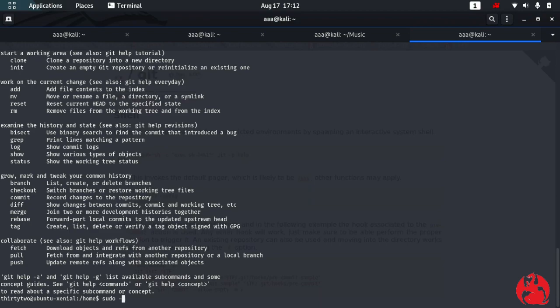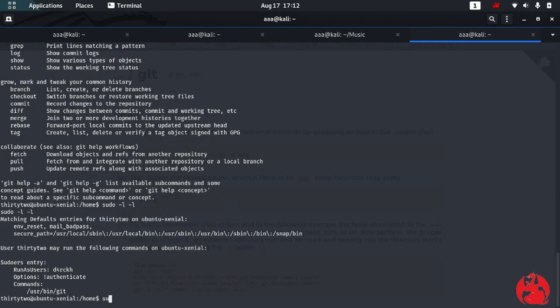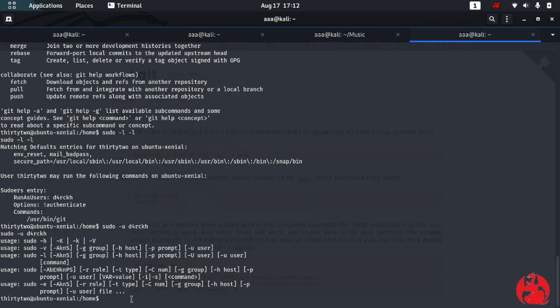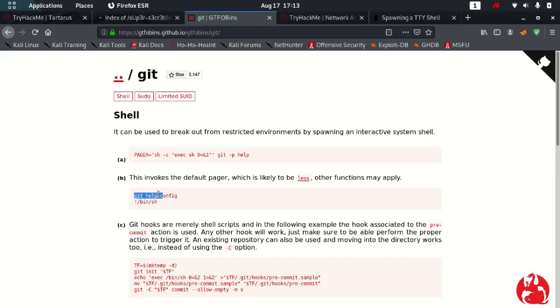Sudo -l, yeah, and again sudo -u as the user d4rckh, and I want to run /usr/bin/git, and then this help config.